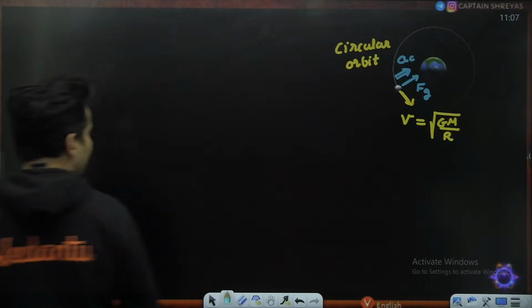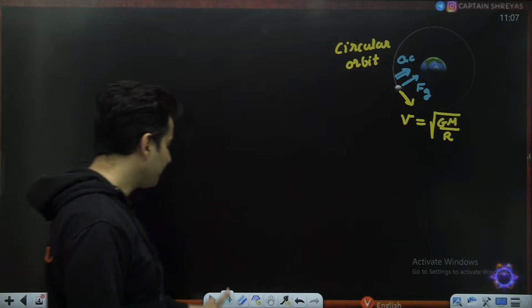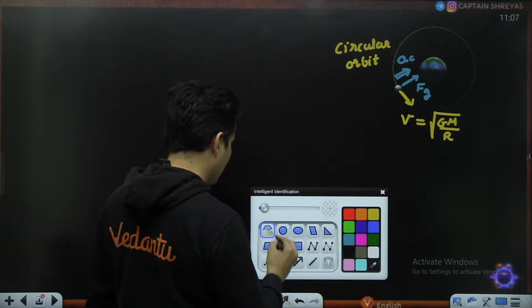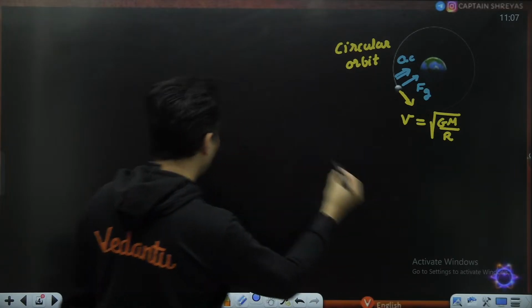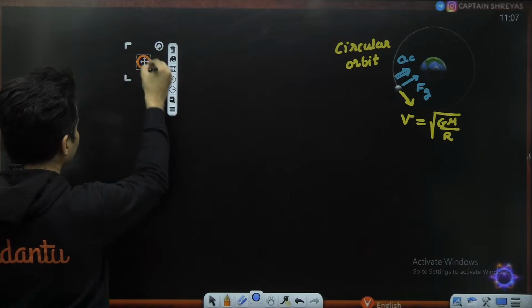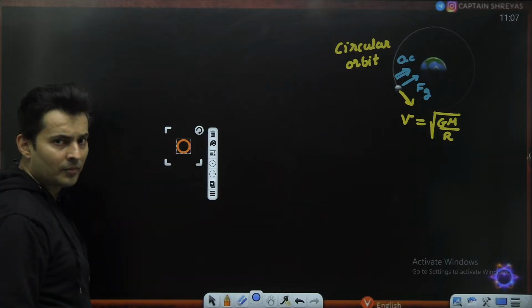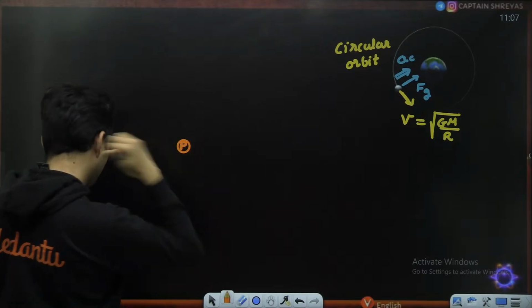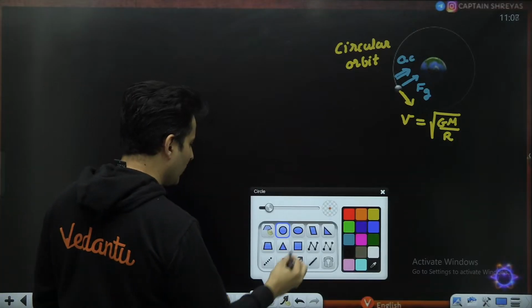Now this is very interesting. Let's think about it carefully. Let's just imagine this is that planet, and the satellite is going around it.